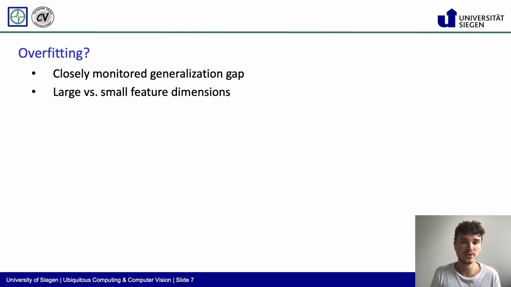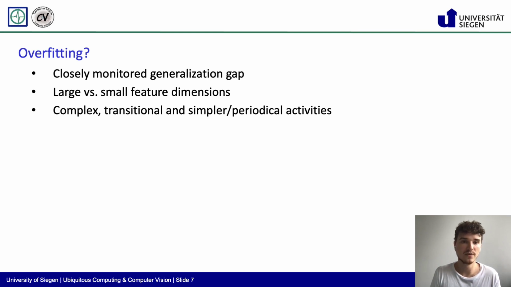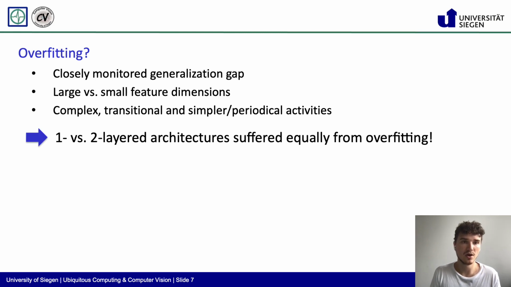We also made sure to use datasets which have both large and small feature dimensions and varied the type of activities which are to be predicted by including complex, transitional, and simpler periodical activities. All in all, we saw both architectures suffer equally from overfitting across all datasets.